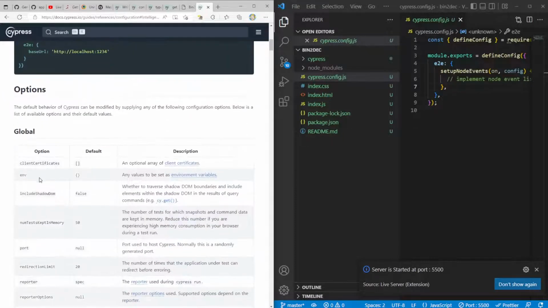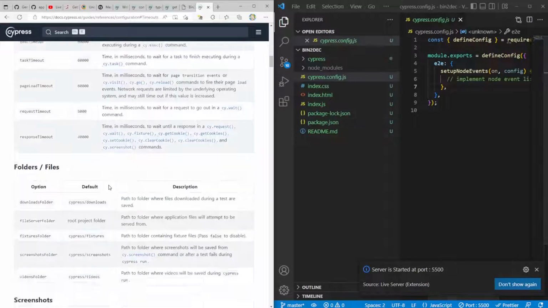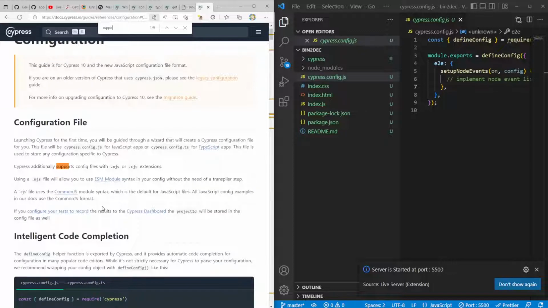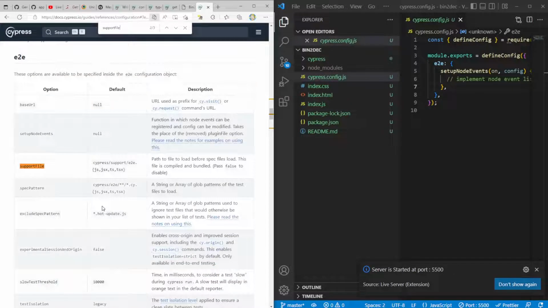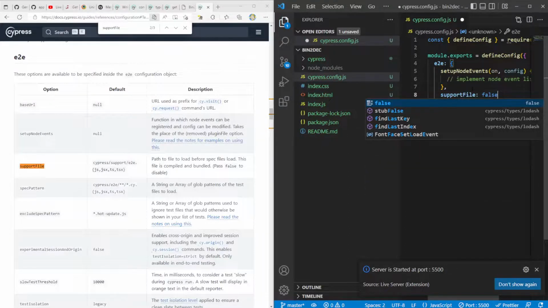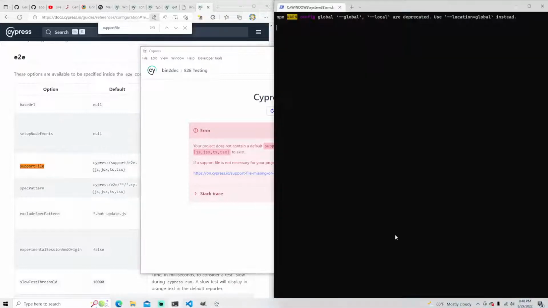Configuration file, options, timeouts, support file. Okay, so this goes under E2E. So let's say support file, this will be false. If I come back here, is this going to do anything? Do I need to reset this? Okay, maybe we do. I guess we can try that.